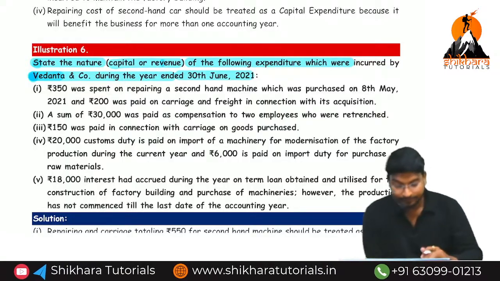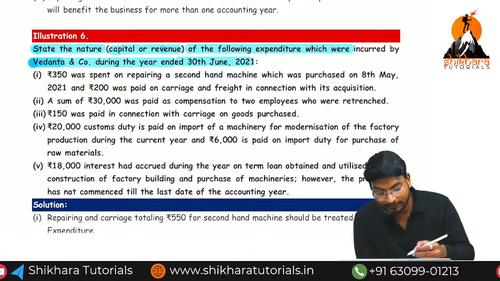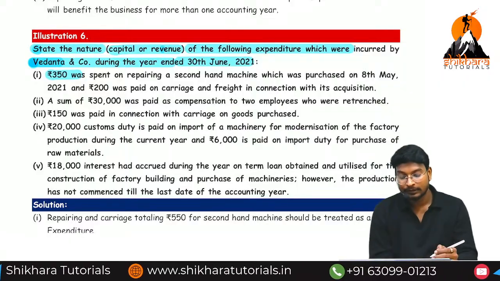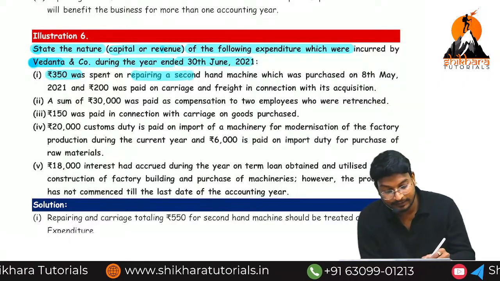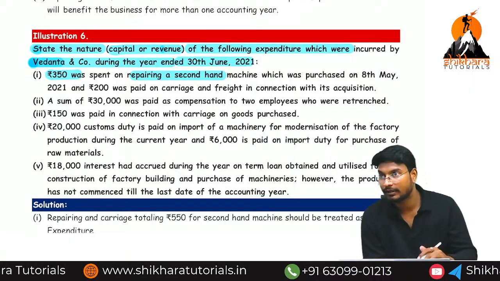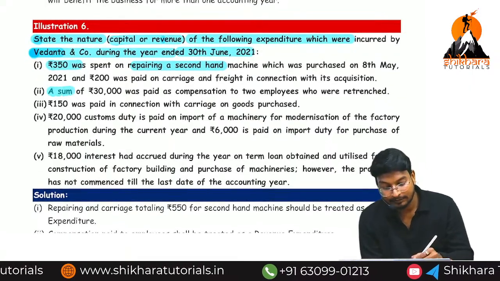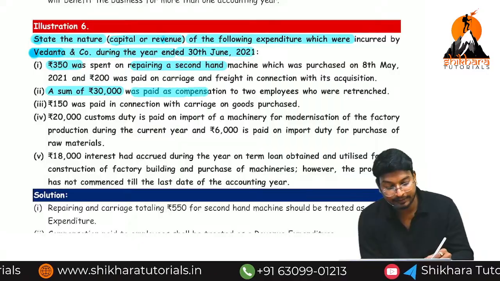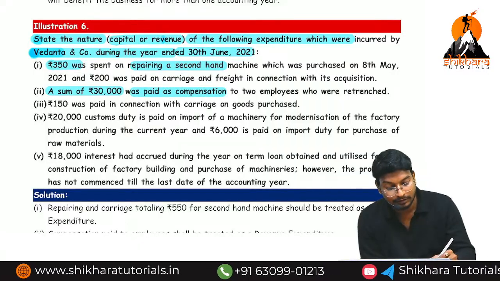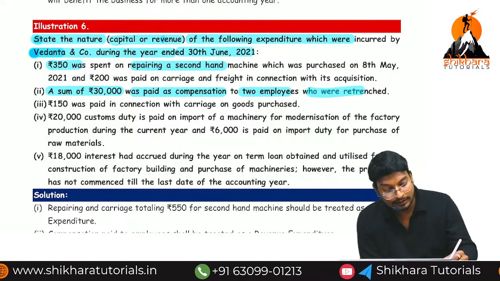Completed? Here the first point, we already have. 350 is spent for repairs of a second-hand asset, repeated once again.